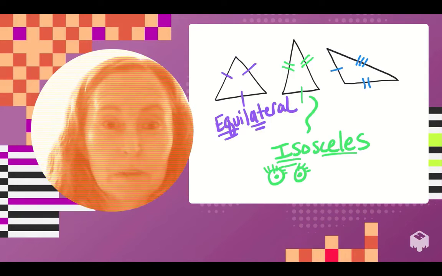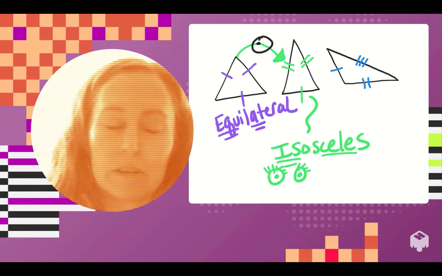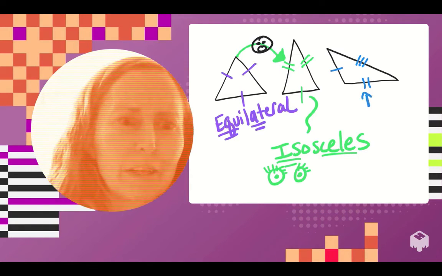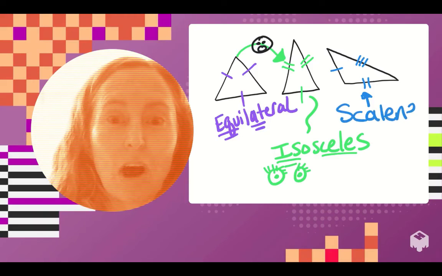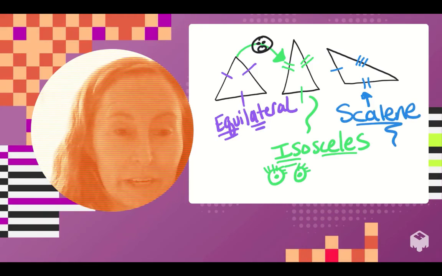Now here's something that's weird. An equilateral triangle is actually a special type of isosceles triangle. They freaked kids out about that a couple years ago on the STAR test. Don't think too hard about it, okay? But just FYI. And last, if all of the side lengths are different, it's called a scalene triangle. A scalene triangle has no congruent sides.